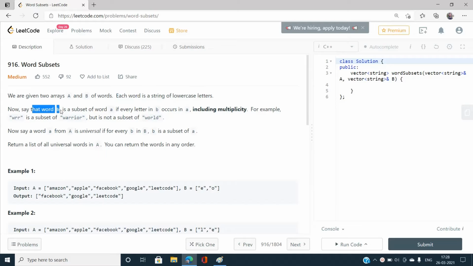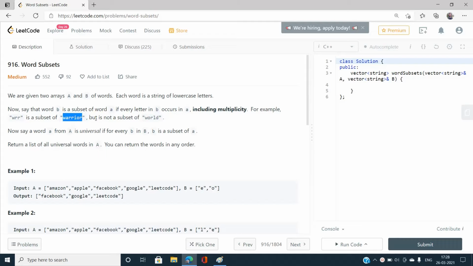Say that a word B is a subset of word A if every letter in B occurs in A including multiplicity. Okay, so that is the frequency that they are talking about, and it can be in any order, I think. For example, "wrr" is a subset of "warrior", because you can see W is present, R is present, and again R is present. The frequency of R matches, or you can say it's less than or equal to the frequency of R in the word warrior.